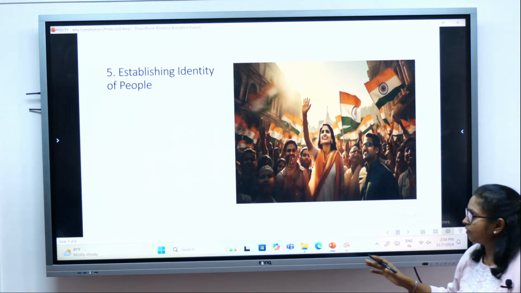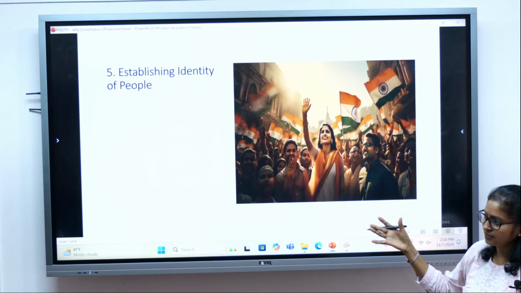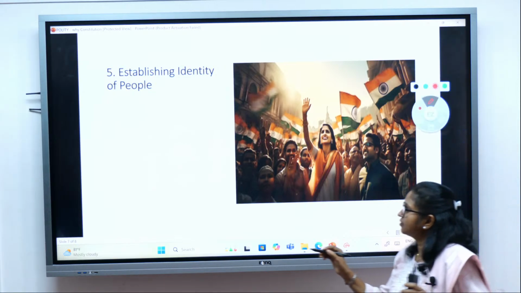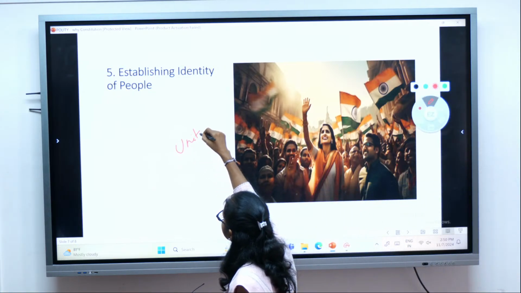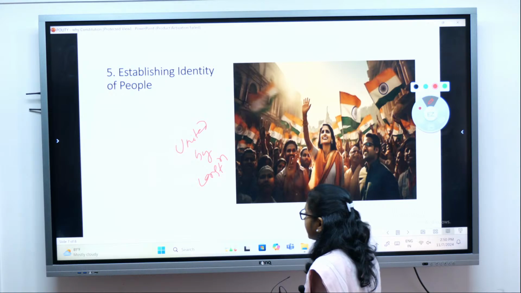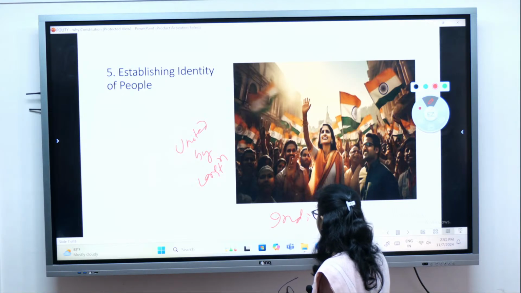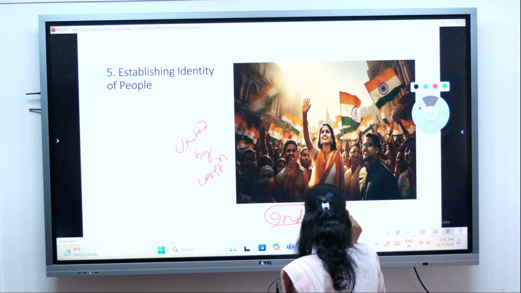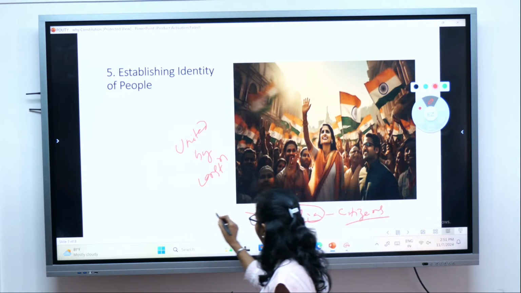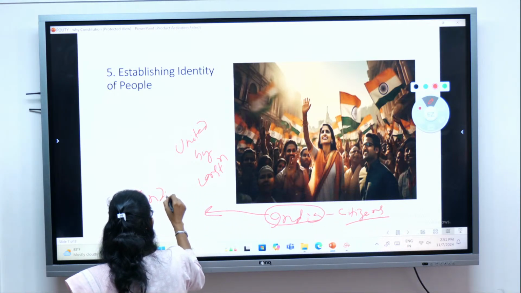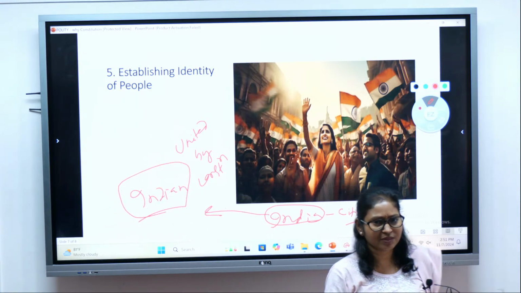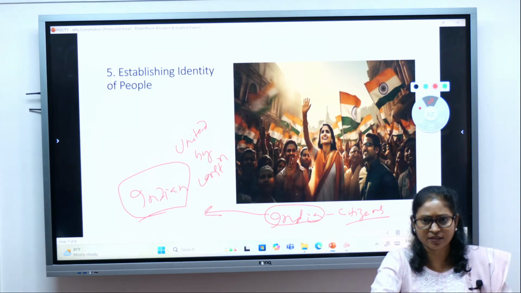We may be divided on the basis of all these differences, but we are being united. We are being united by the Constitution. The Constitution gives us an identity that we all belong to India. We are the citizens of the country. And what do we have? A common identity. We all are Indian. So that is what establishes a common identity, that we all belong to one nation.